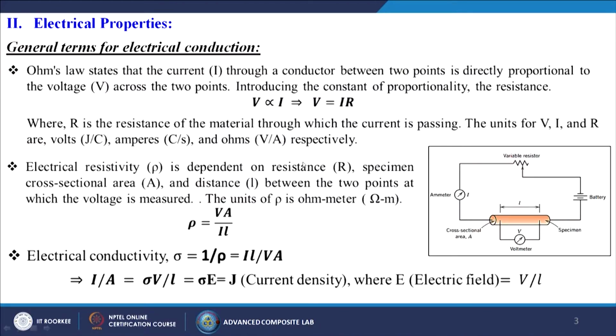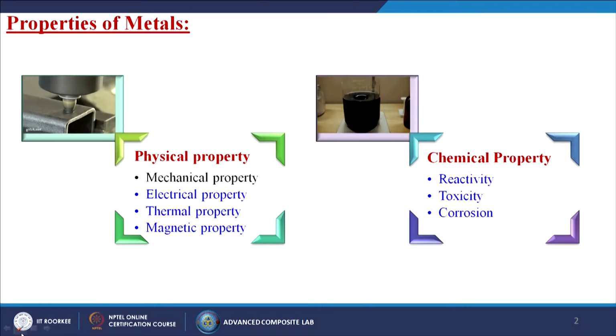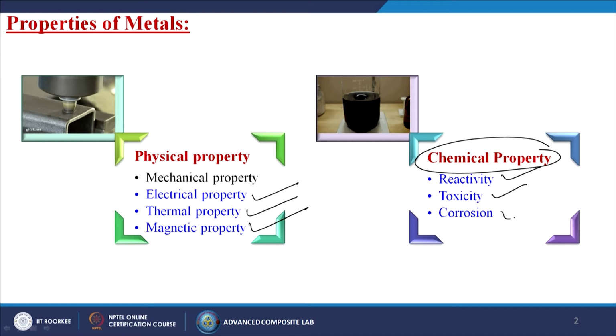Hello. In the last chapter, or maybe the last discussion, we discussed the mechanical properties of metals. In this lecture, we are going to discuss the other properties of metals. We have already discussed the mechanical properties, so in this lecture we are going to discuss the electrical property, thermal property and magnetic property of metals, then chemical properties like reactivity, toxicity and corrosion.